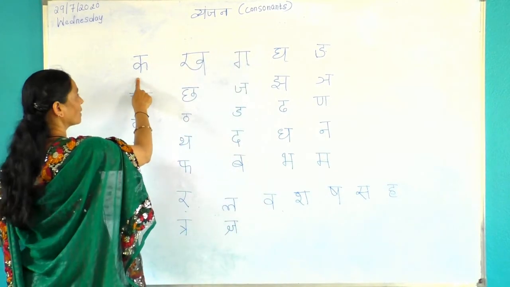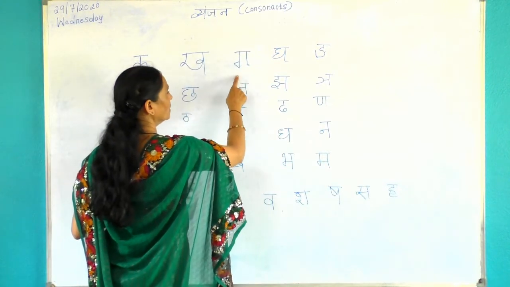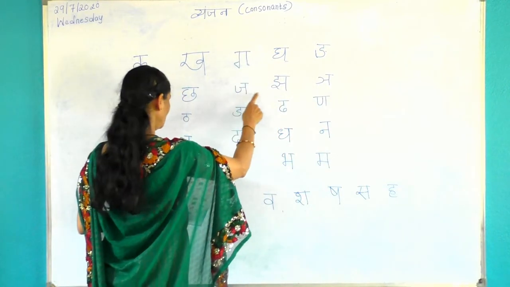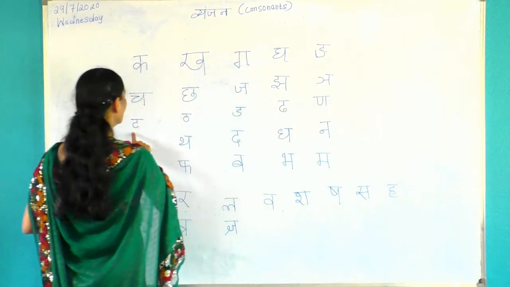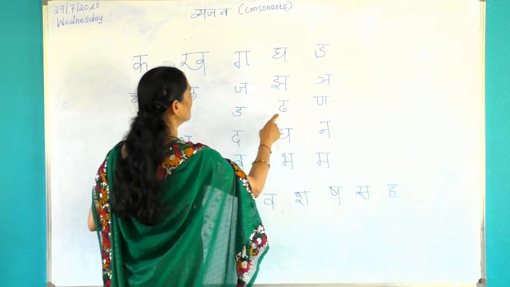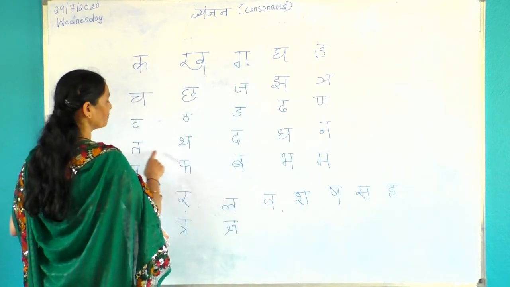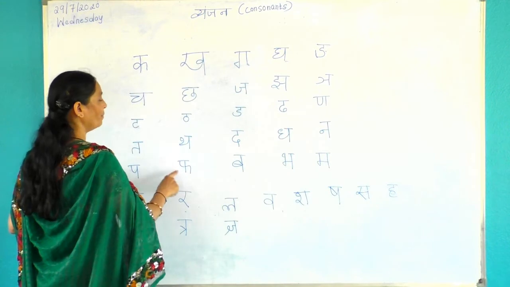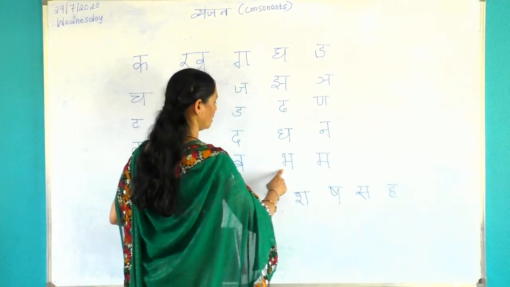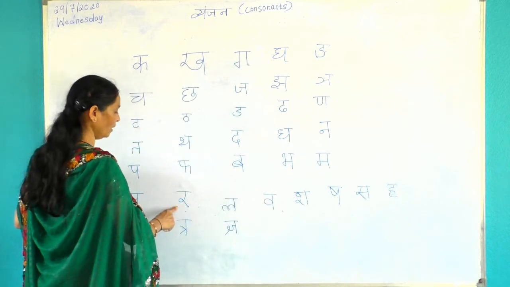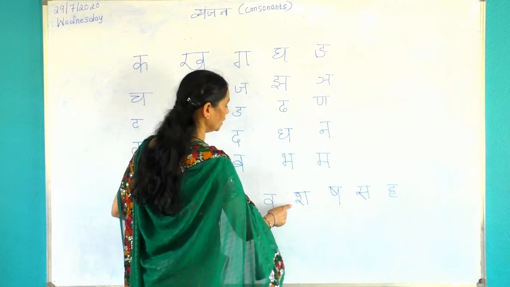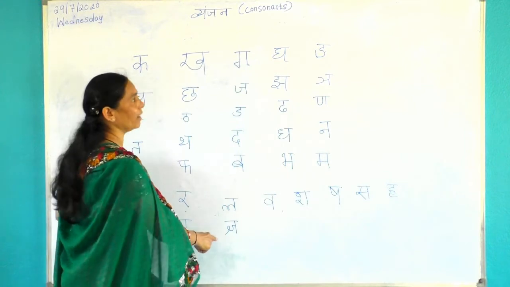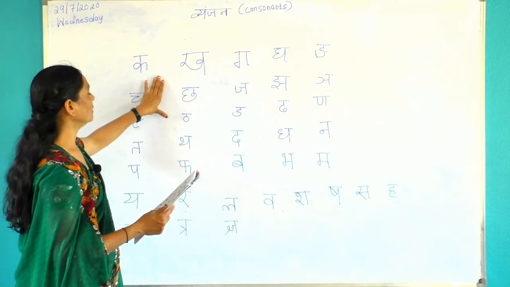K, Kh, G, Gh, Nya, Ch, Ch, J, Jh, Na, T, Th, D, Dh, Na, T, Th, D, Th, Na, P, P, B, B, M, Y, R, L, V, Sh, Sh, S, H, Ch, Tra, Gnya. These are consonants.